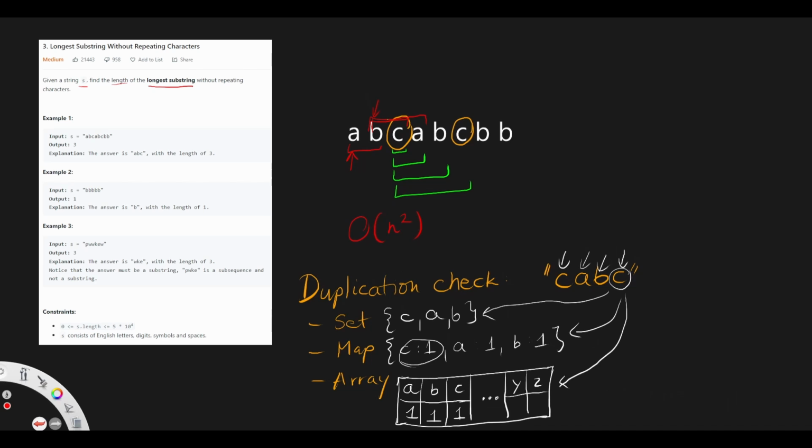Checking for duplications in a string is a pretty straightforward thing to do, and the time complexity of this is going to be linear because we only have to iterate through the string once. But this also involves space complexity because we have to store this data somewhere.